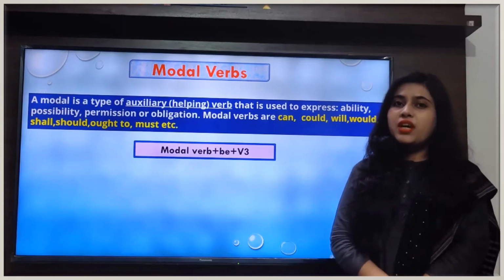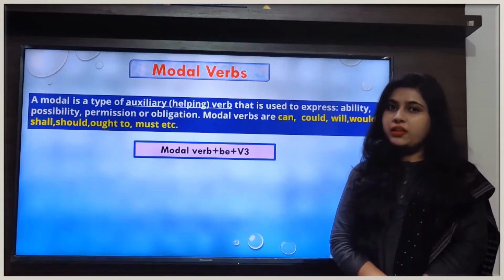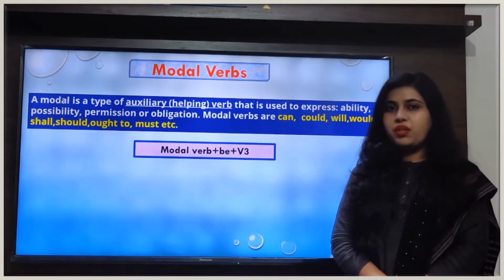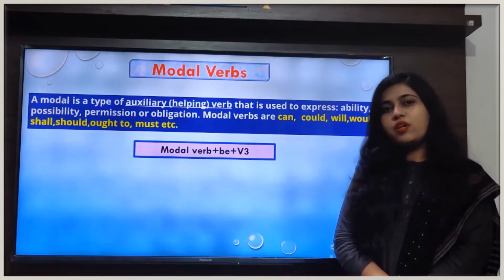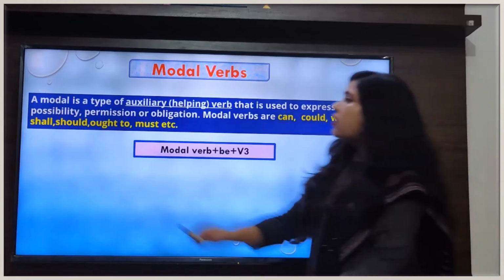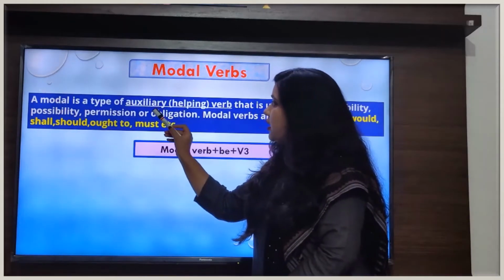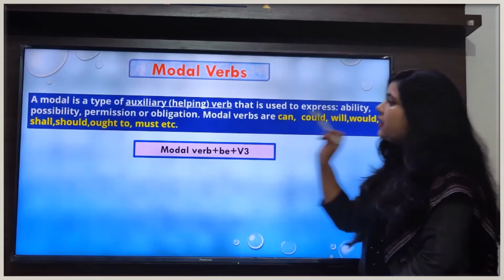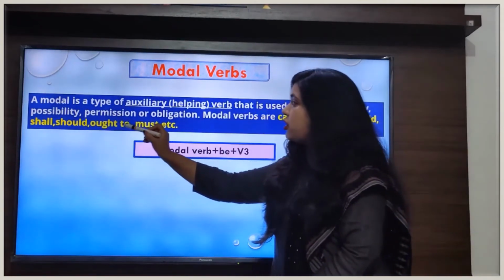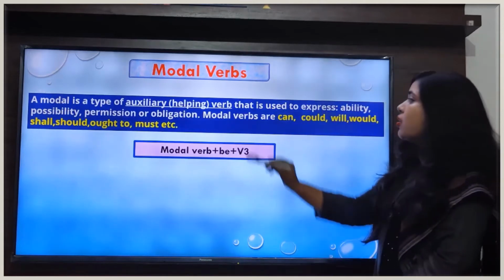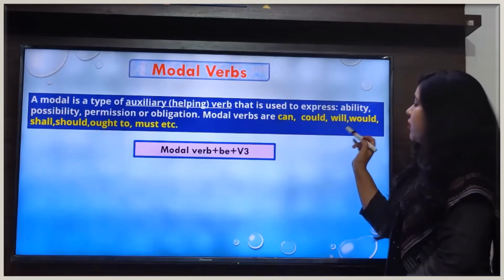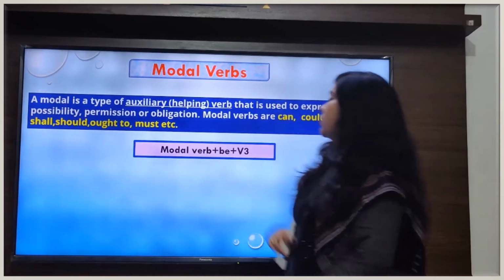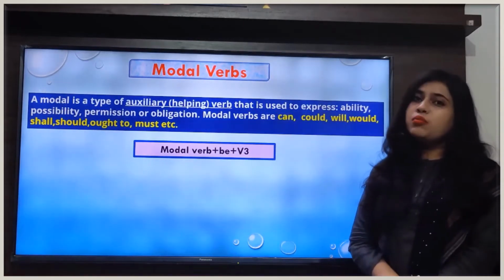Now we see, if we have a sentence with a modal verb in active voice, then how will we change that sentence into passive voice? So first of all, let's see what a modal verb is. A modal is a type of auxiliary, meaning helping verb, that is used to express ability, possibility, permission or obligation. Modal verbs are can, could, will, would, shall, should, ought to, must, etc. All these are the modal verbs.